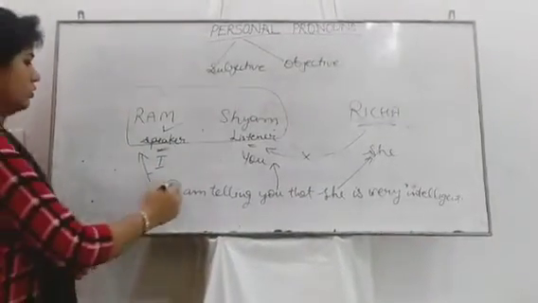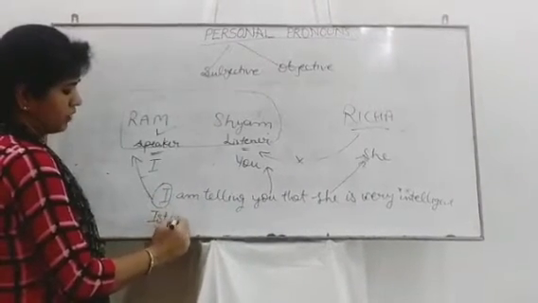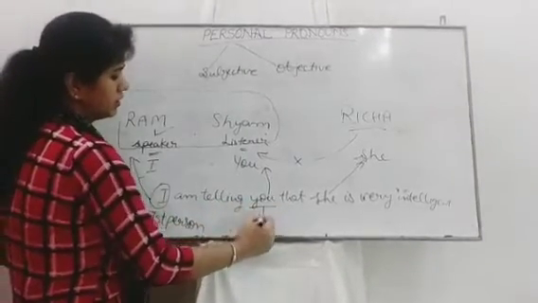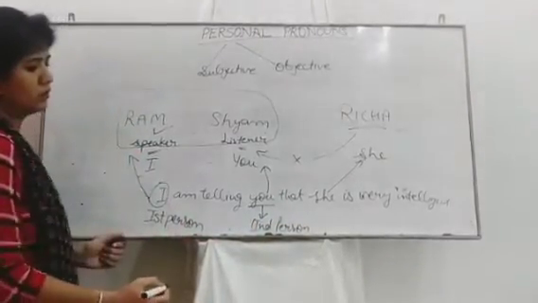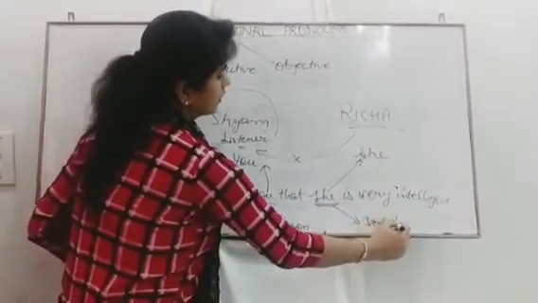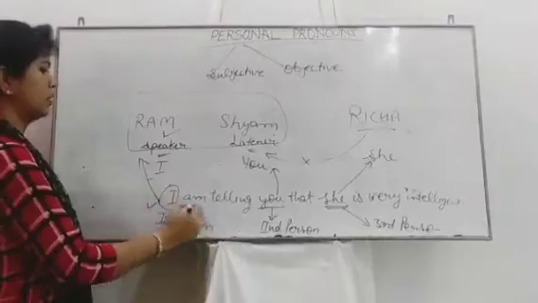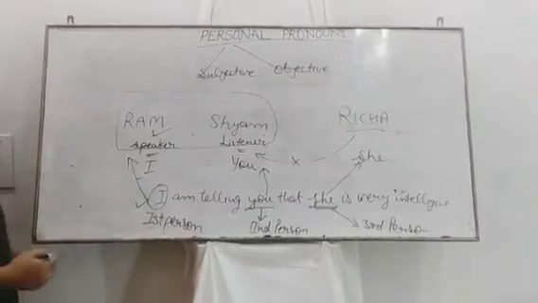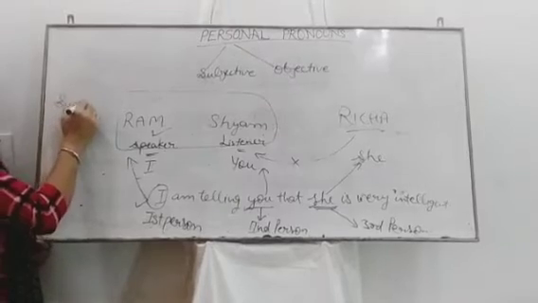Alright? So the person who is speaking, that is first person, and who is listening, that is second person, and the person who is not present in that talk, that is third person. Alright? Here all of these are singular, because in the subjective personal pronoun, there are two forms, singular and plural.